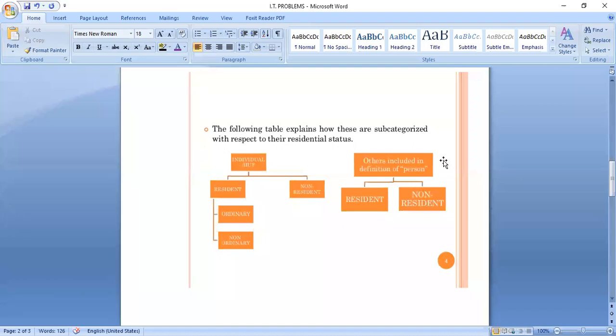In case of others, whether it's a company, a firm, a body of individuals or an association of persons, we can classify into resident and non-resident only. We don't have two different parts under resident here.